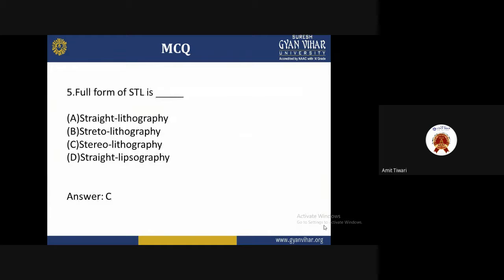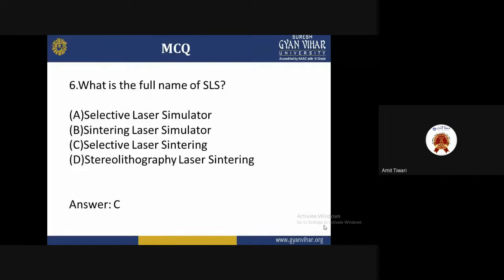What is the full form of STL? The options are A, straight line lithography, B, stereolithography, C, stereo lithography, and D, straight lithography. So the answer C is correct for us. Stereolithography is the answer for us.